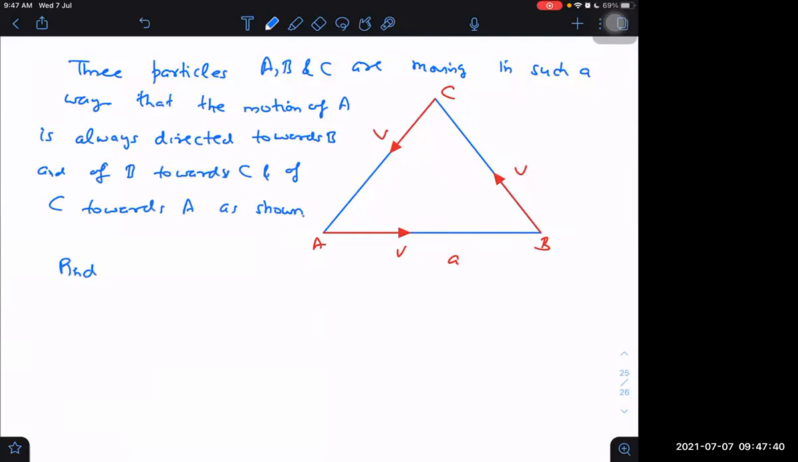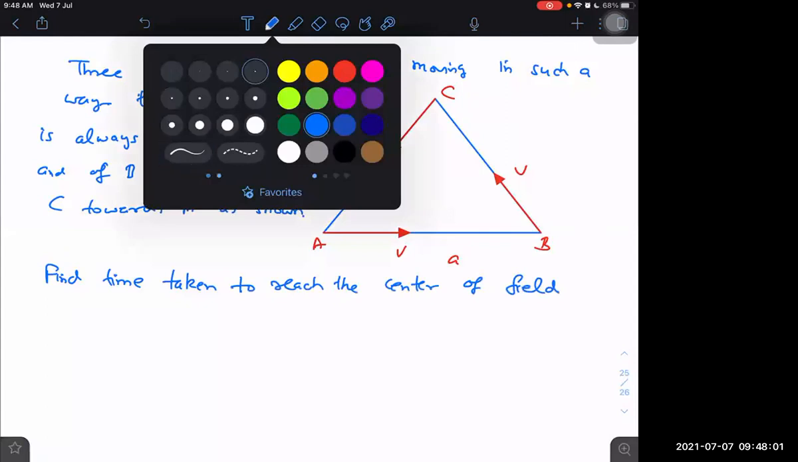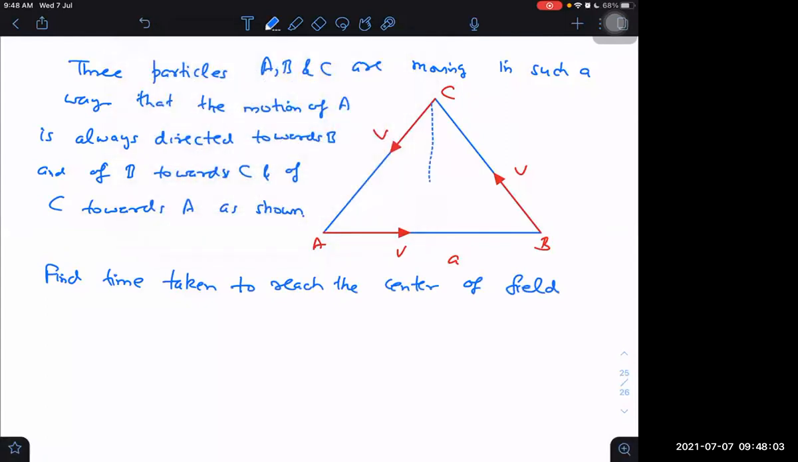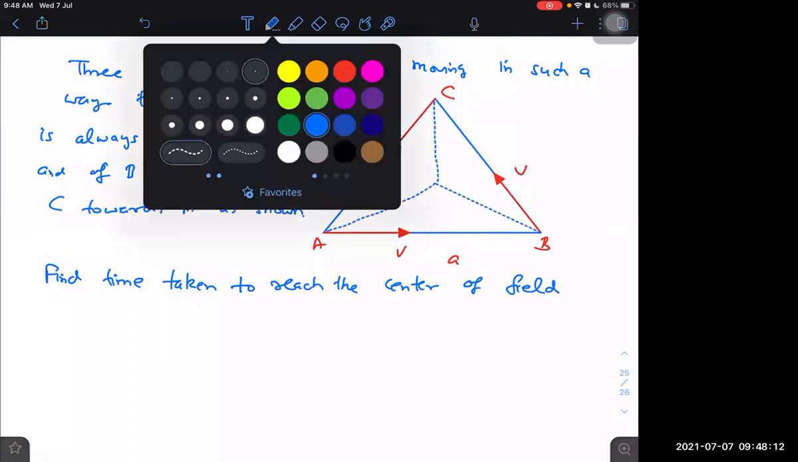Find the time taken to reach the center of the field. Where are they meeting? They are meeting at the center.